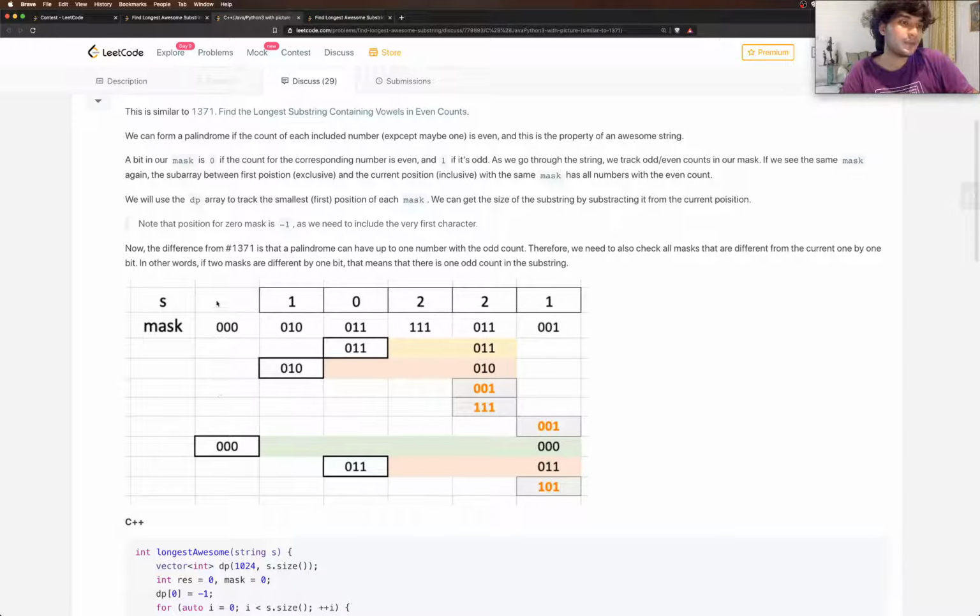and in the beginning they have mask 000. When you add 1, oh, so they've used just 0, 1, and 2 to keep things simple, and the mask would be of length 3. So 0, 1, 0, this becomes odd. 0, 1, 1, is it? We encountered a 0, right?